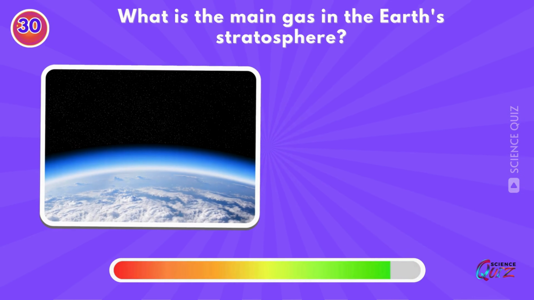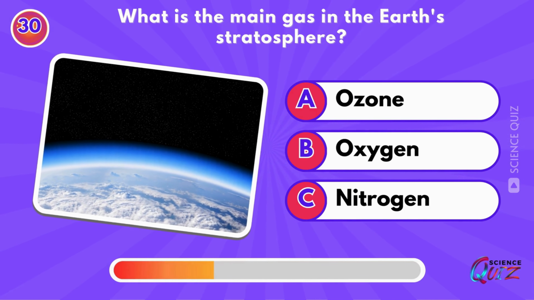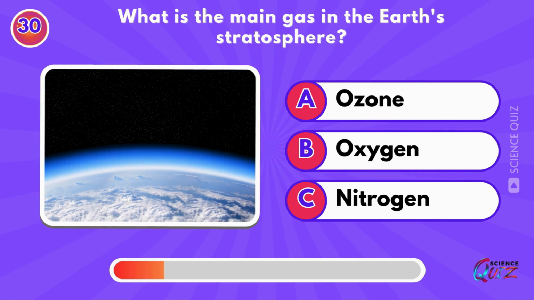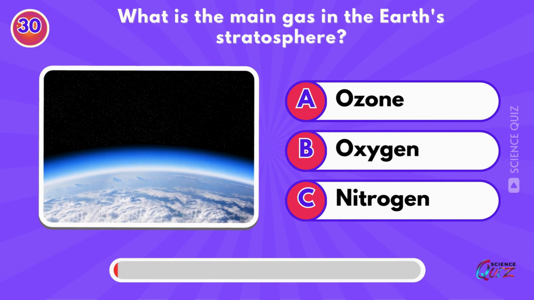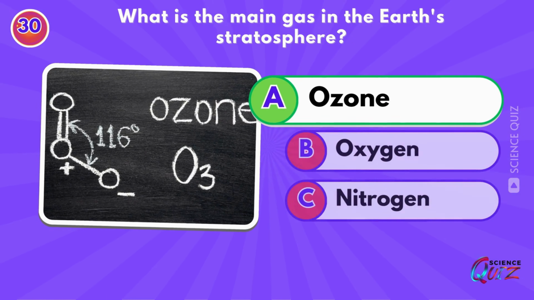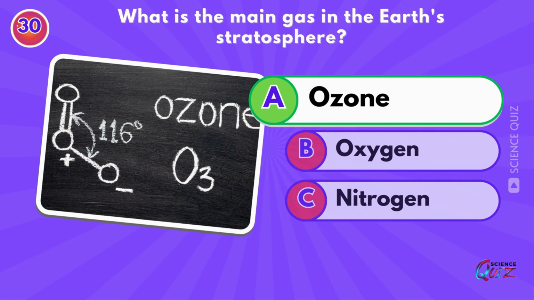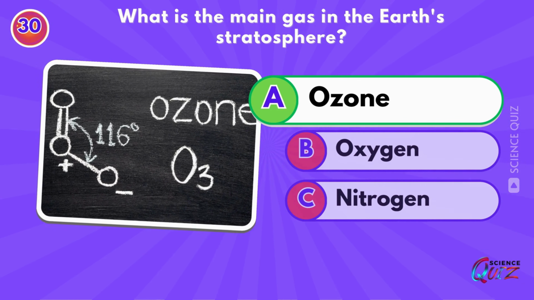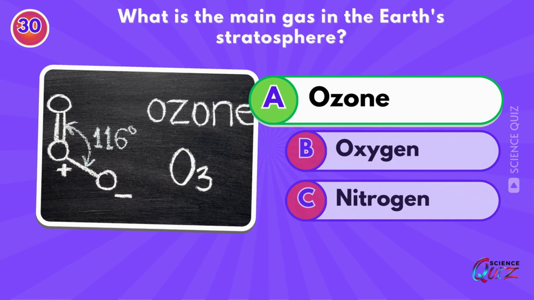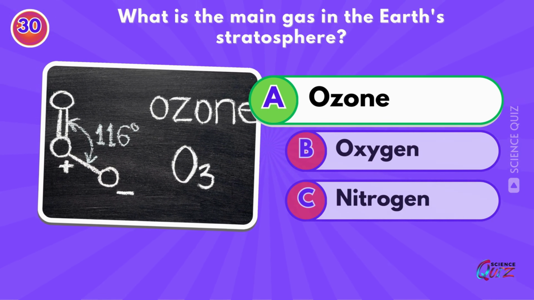What is the main gas in the Earth's stratosphere? Ozone, oxygen, or nitrogen? Ozone. Ozone, a form of oxygen with three atoms per molecule, is concentrated in the stratosphere. Ozone absorbs most of the ultraviolet UV radiation coming from the sun, preventing this radiation from reaching Earth's surface.